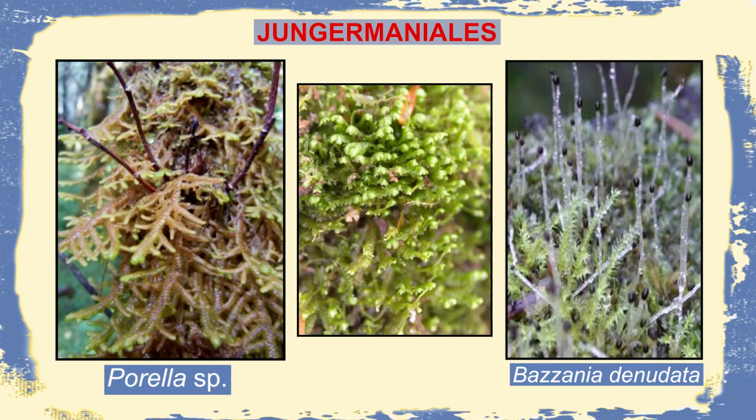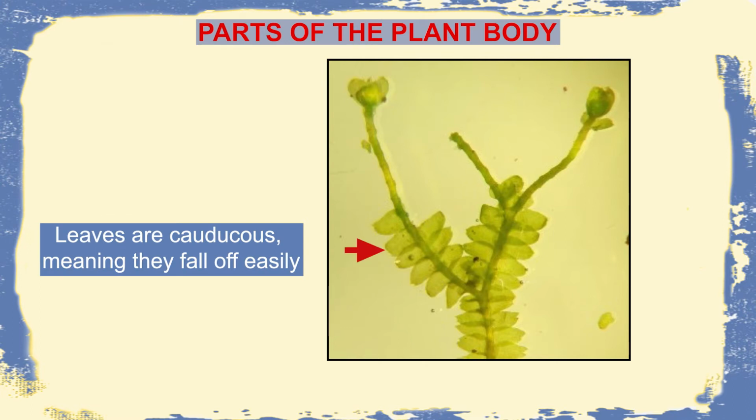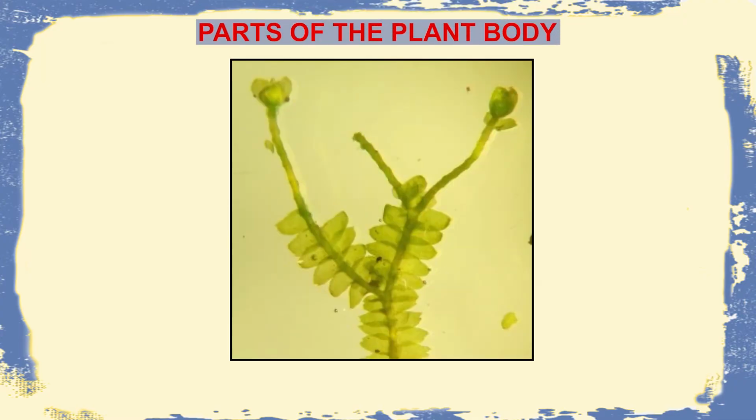Now, next I would discuss Jungermanniales. The Jungermanniales are also a group present under Hepaticopsida, and some common examples are Porella and Bazzania. When we see the parts of the plant body, it is evident that the leaves are usually caducous, meaning that they fall off upon maturity. One of the most striking features of these plants is that they possess three rows of leaves, and there are two different kinds of leaves present in these three rows.